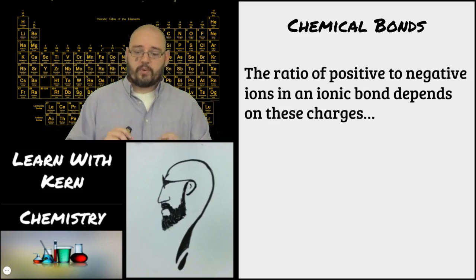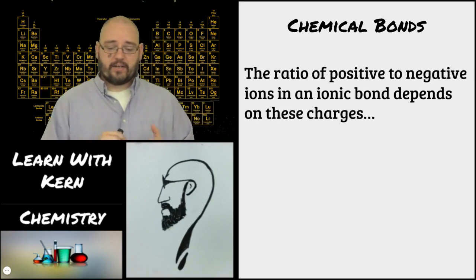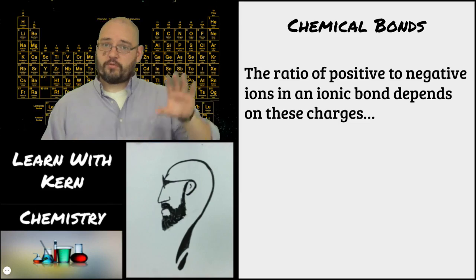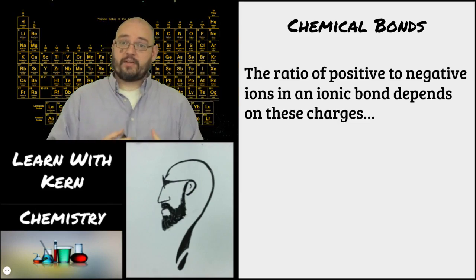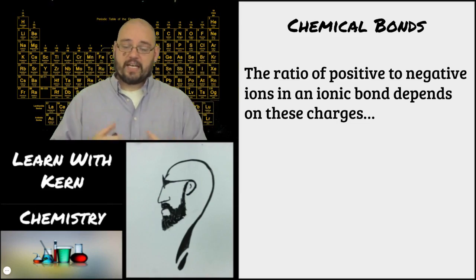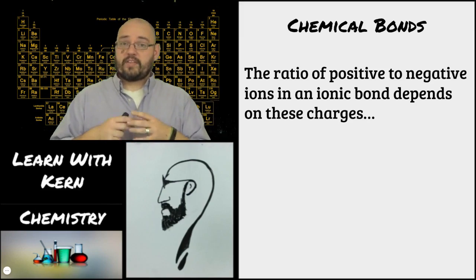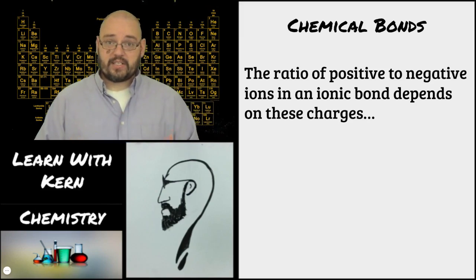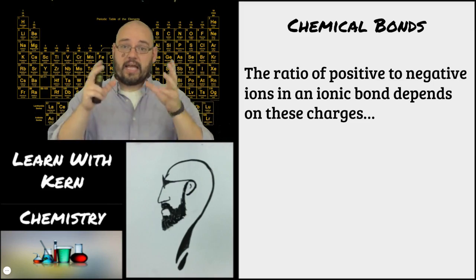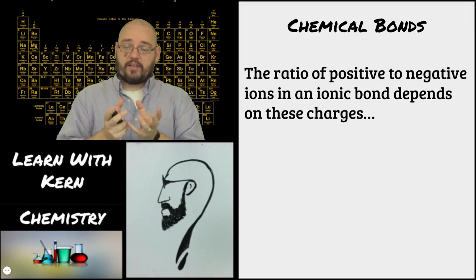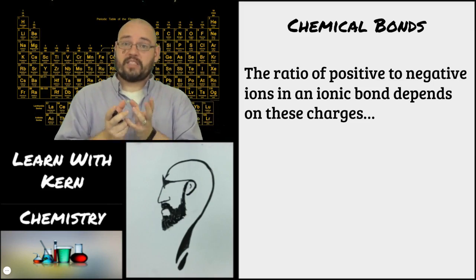Now, the ratio of positive to negative ions in an ionic bond depends on these charges. So remember, we said that elements combine in whole number ratios. Now, that ratio of positive to negative is what determines that ratio. All right, the whole goal is, 1, they all want to be chemically stable and have 8 valence electrons, but they also, the compound, the thing that's formed has to be electrically neutral.